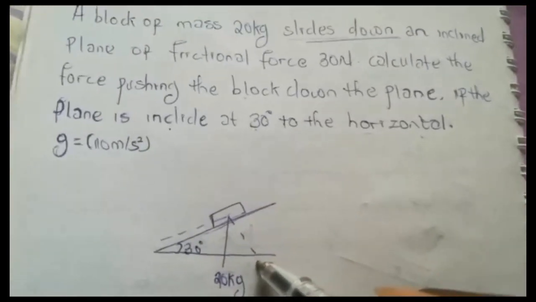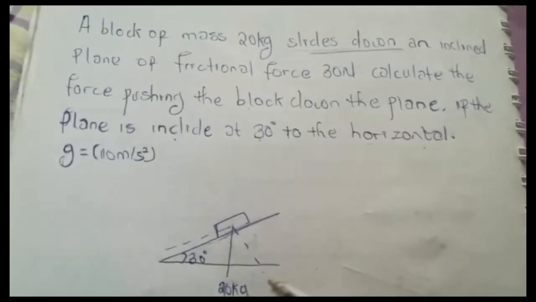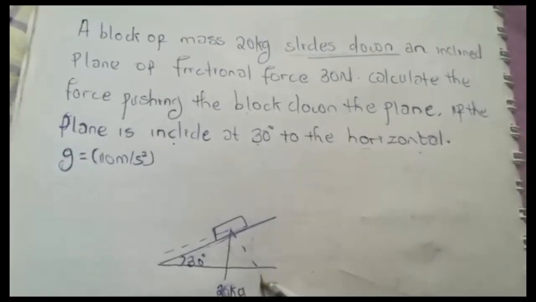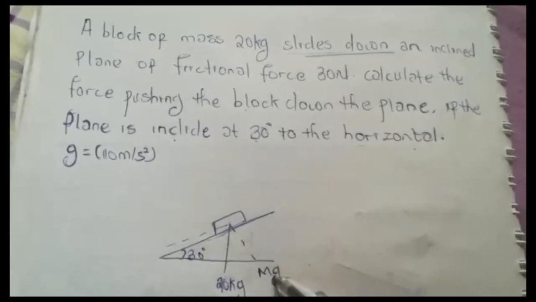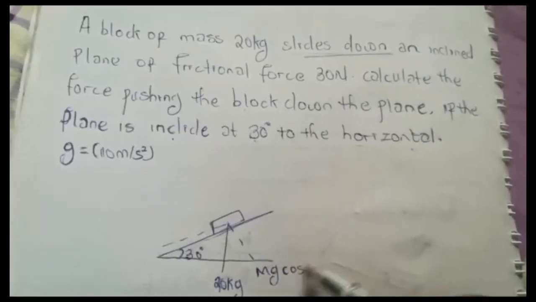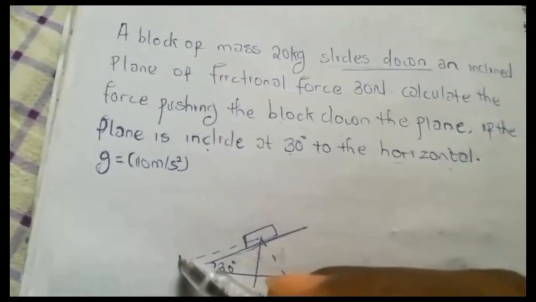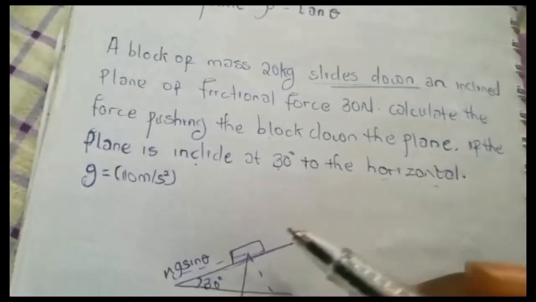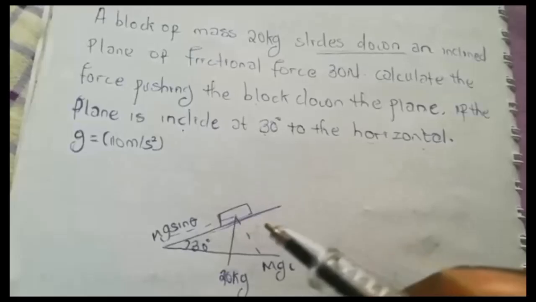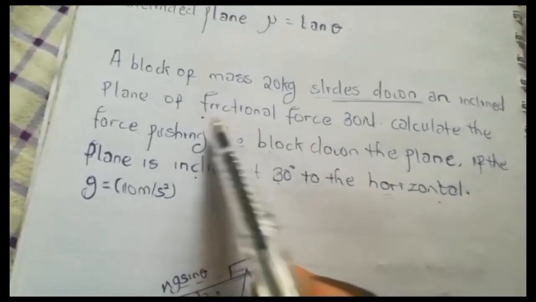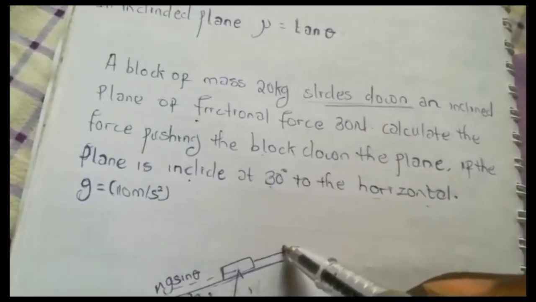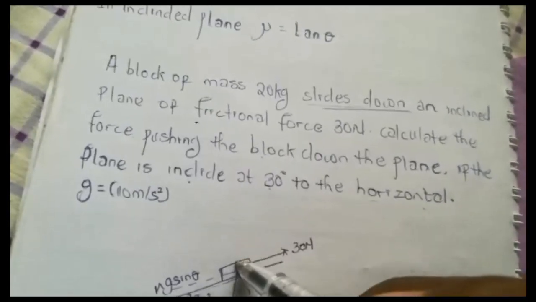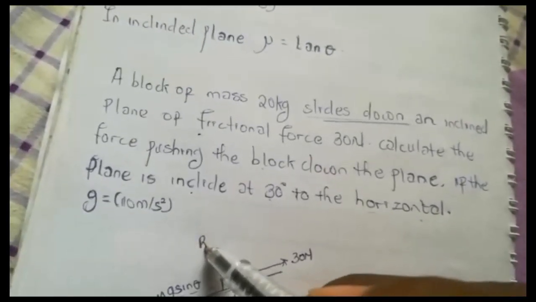This side is mg cos theta, and this side is mg sin theta. Then we said the frictional force is 30 newtons. This is your normal reaction, R.